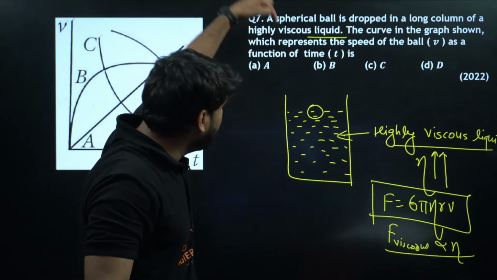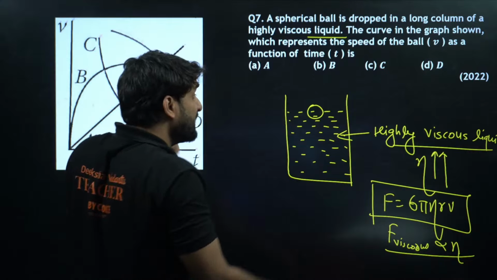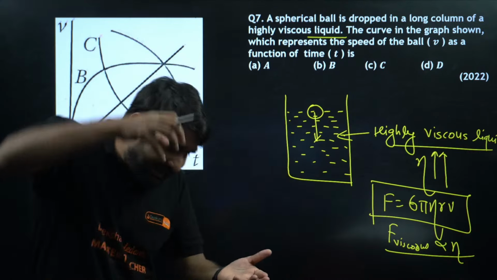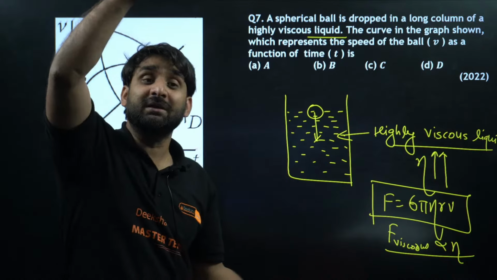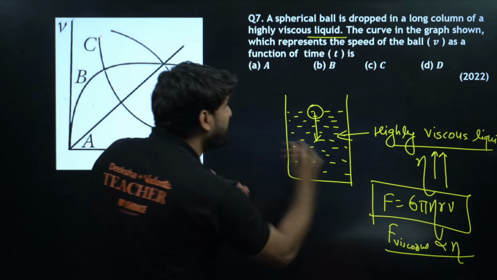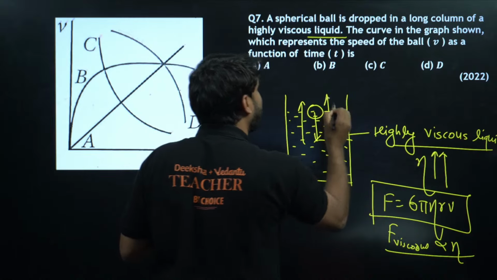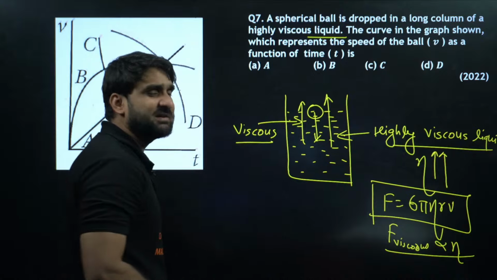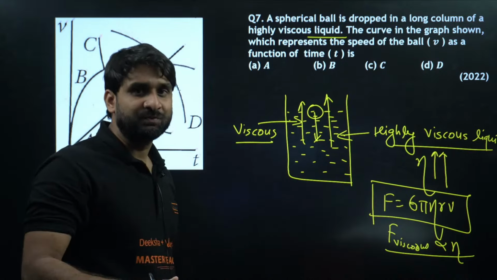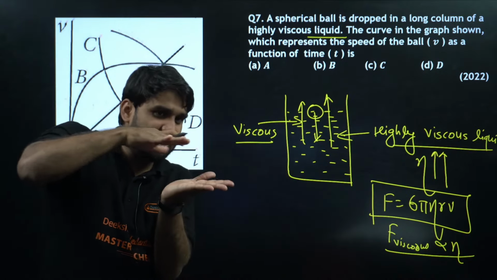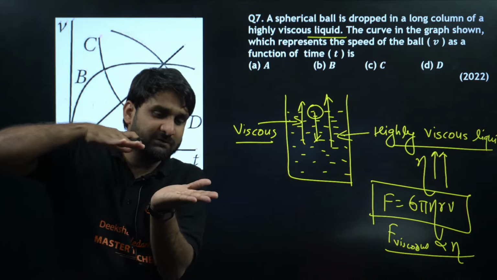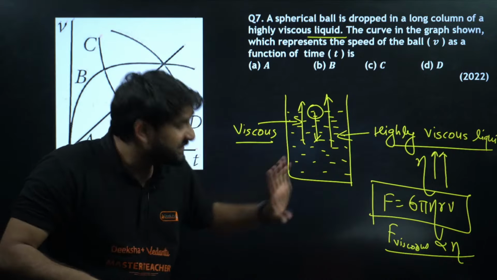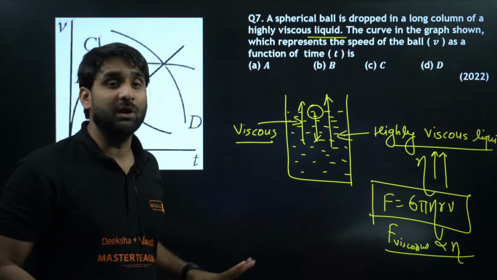So when you drop the ball in the viscous liquid, the ball initially has very great speed. As the ball enters the liquid, the speed suddenly increases, but after some time, due to this viscous drag, which is basically just like a friction force. When you slide one object which is kept on the table, there is a frictional force. So viscous force is the same, which is acting in the liquid.